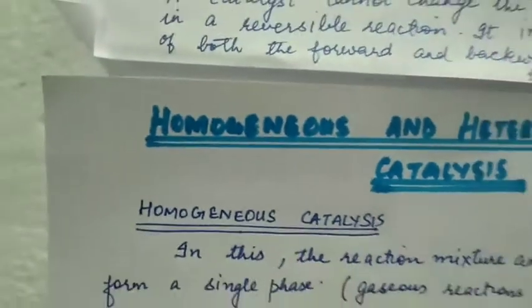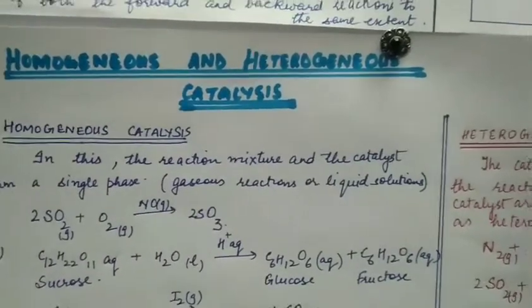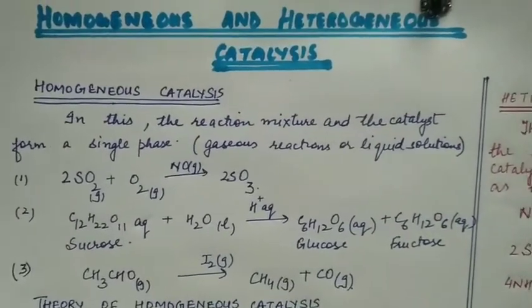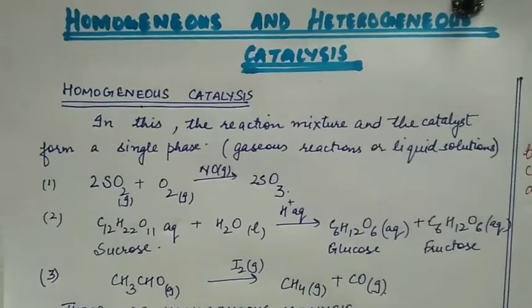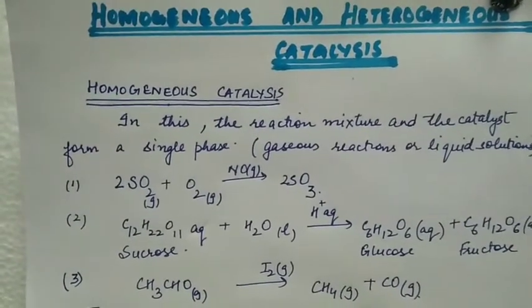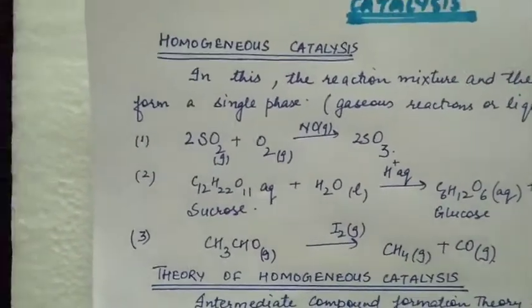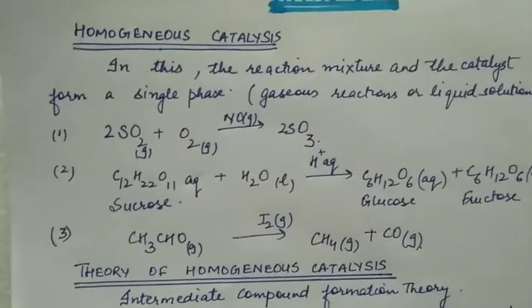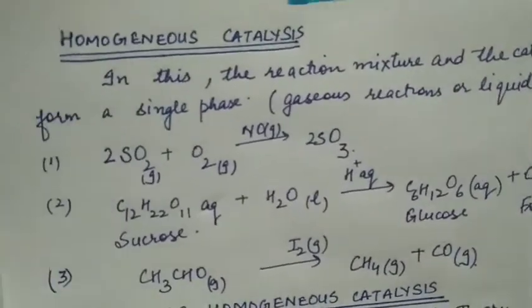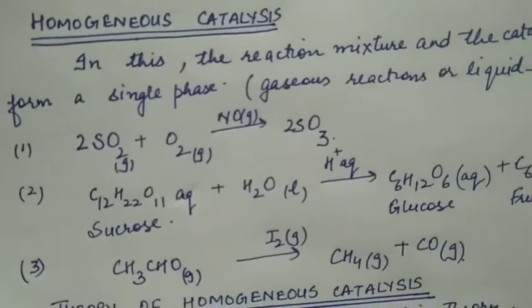Next is homogeneous and heterogeneous catalysis. Catalysis is of two types. If the reaction mixture and catalyst form a single phase, then the catalysis is called homogeneous catalysis. That means that the reactants, products and the catalyst are in the same state. For example, sulfur dioxide, oxygen, nitric oxide and sulfur trioxide all are gases. So this is homogeneous catalysis.